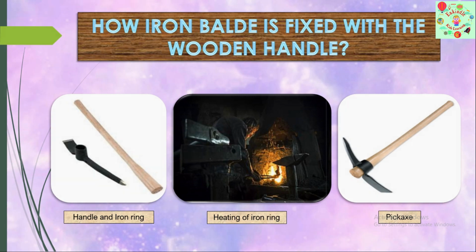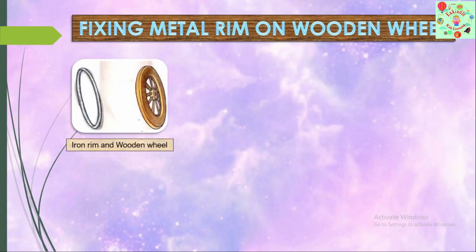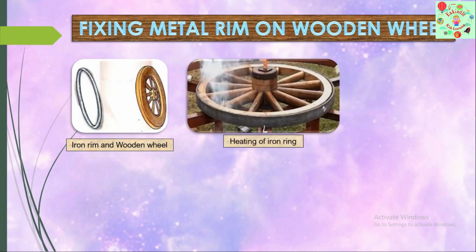Now let's move forward. This is the second example, fixing metal ring on wooden wheel. The wooden wheel of the cart has a metal rim on it. We will see how this metal ring is fixed on the wooden wheel. Here, this metal rim is made slightly smaller than the wooden wheel. On heating, what happens?